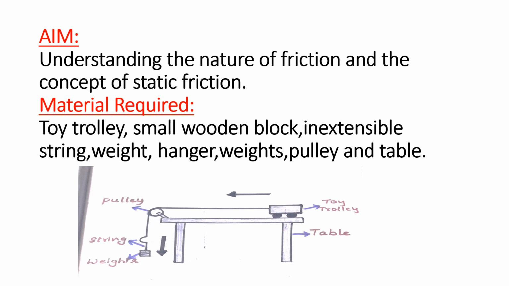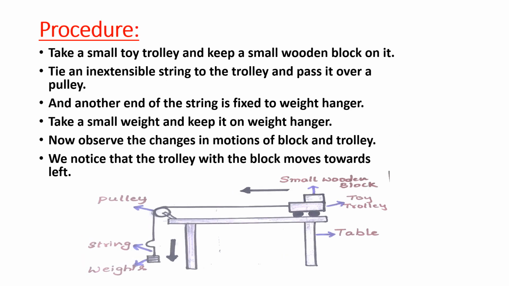Now I placed another block on block 1. Now see the second picture here. That is, now I am placing a small wooden block on the first block. Now what happened to this block?